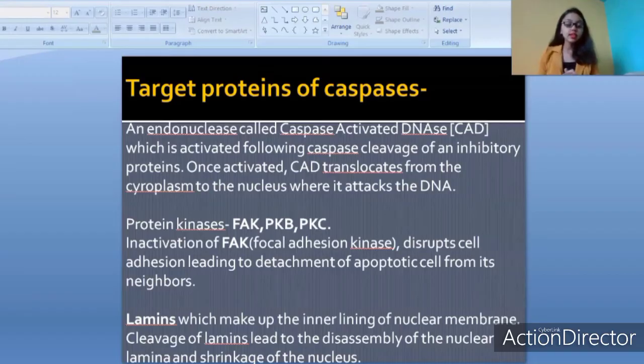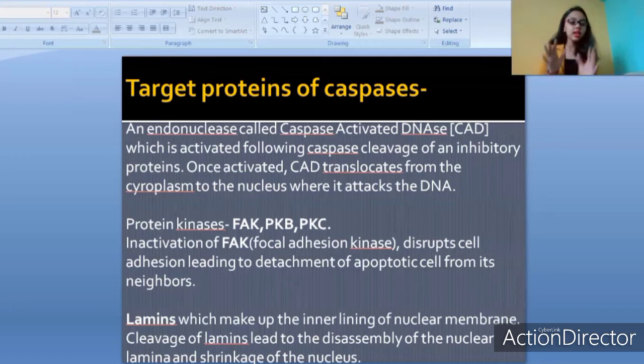Alright, now we'll discuss the target proteins of caspases. Once the procaspases are activated, because we know that the procaspases are inactive, once they're activated by cleavage, we'll see what are the target proteins. Which are the proteins in the cells that they're going to target in order to bring about apoptosis. The most important thing is an endonuclease called caspase activated DNase, that is CAD, which is activated following caspase cleavage